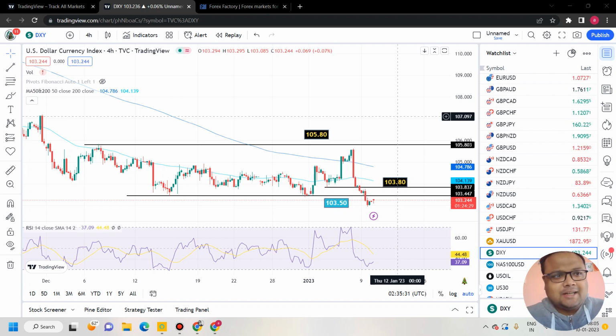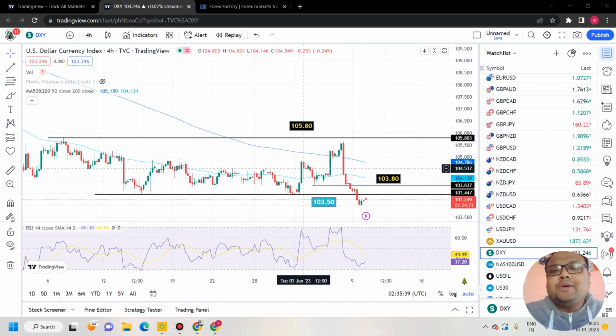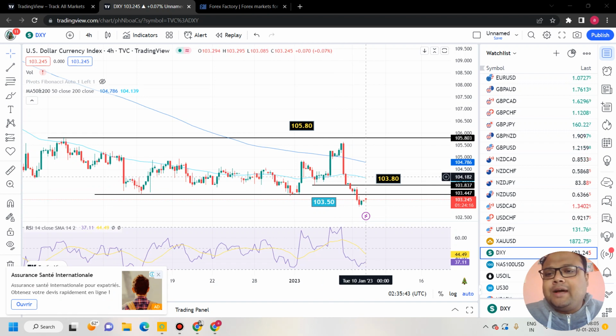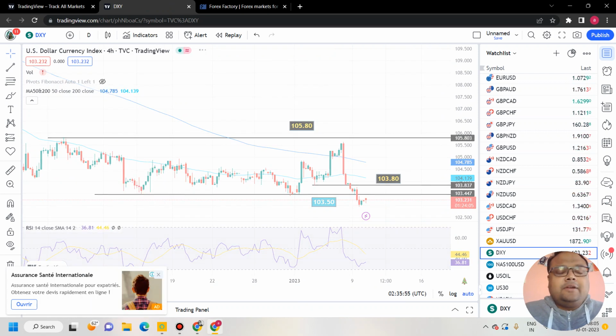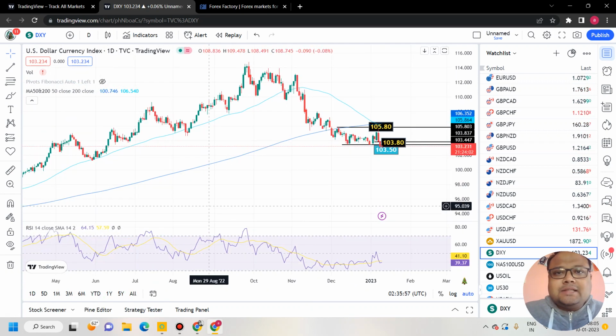So let's get started. My dear friends, I'll try to keep the video short because there are very few things to discuss. First of all, DXY. DXY at last broke the support of 103.50. Right now, DXY is trading at 103.25, and yesterday it made a low of 102.95. And as we have already discussed, there is no immediate support on the chart of DXY.